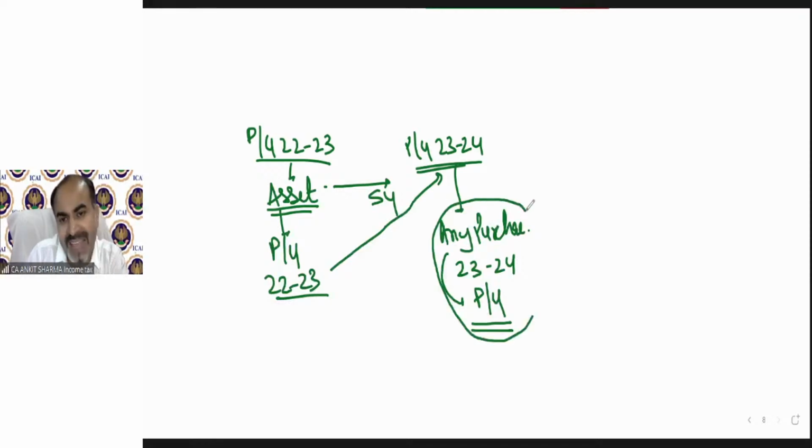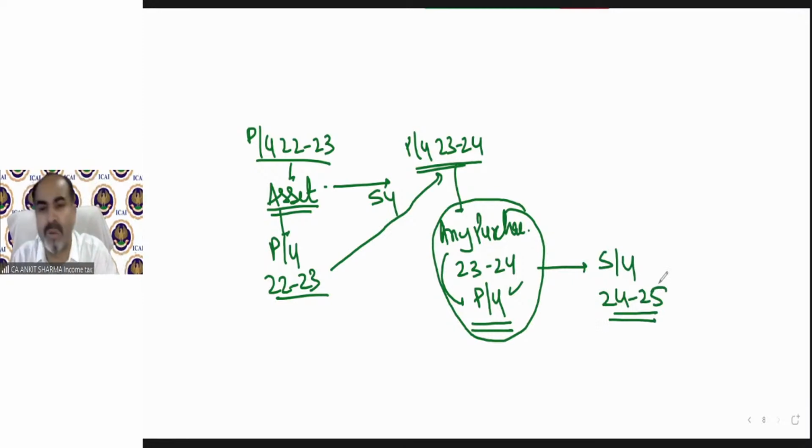But if you purchase any asset in any year, that year cannot be called its subsequent year. That will be called its previous year. So for this asset, subsequent year will be 24-25. So your question is, sir, if asset purchased in subsequent year, that year cannot be called its subsequent year. That will be its purchase year. So you have to understand it. When I explain illustration number 1, then you will understand what I am trying to explain to you. Fine.